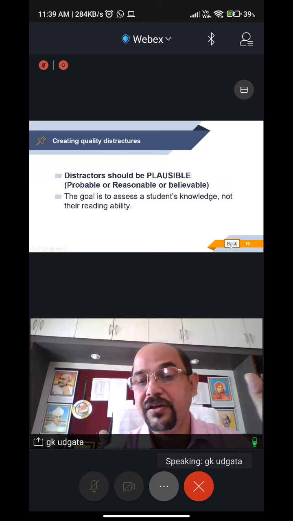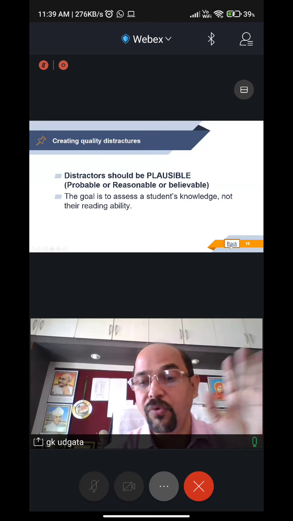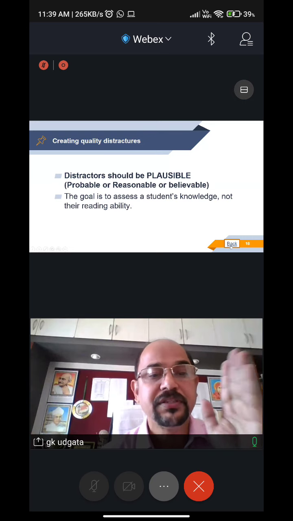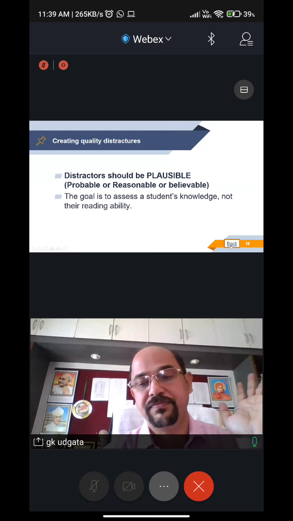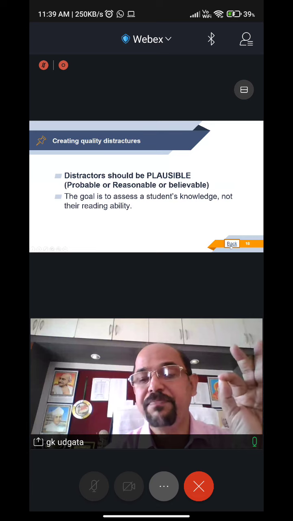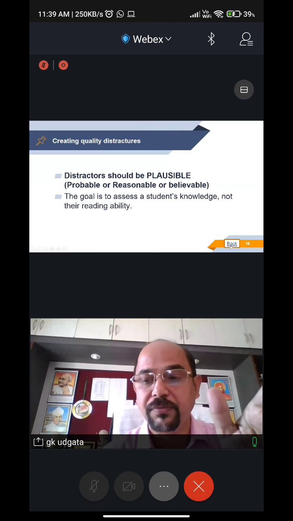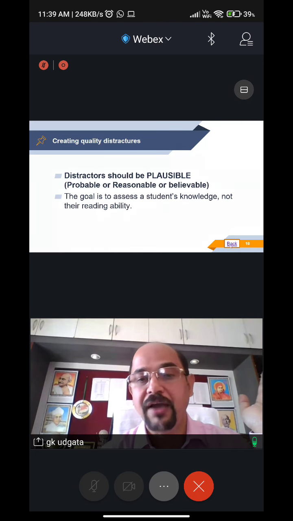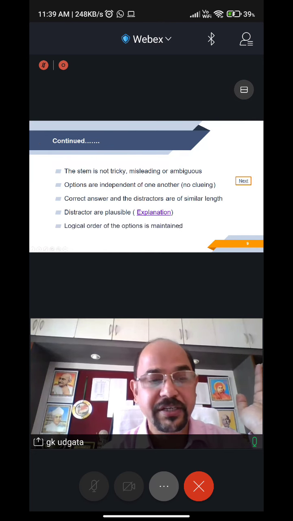Let me put it outright: if no child chooses a particular option in your MCQ, that option is an invalid option. If less than 5% of children use any particular option, it is an invalid option. Change it. Okay, I will come to that a bit better later.